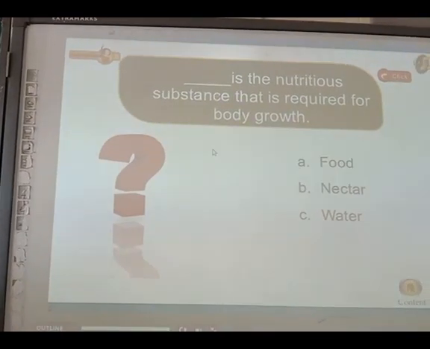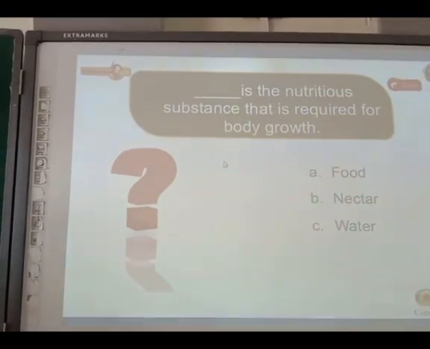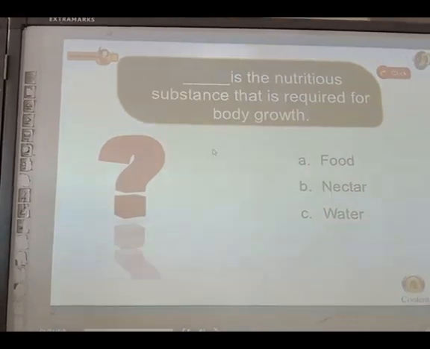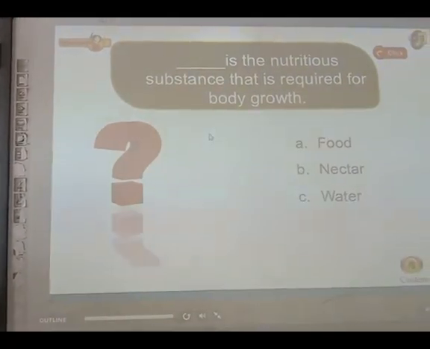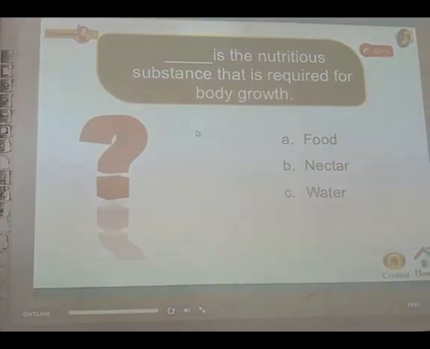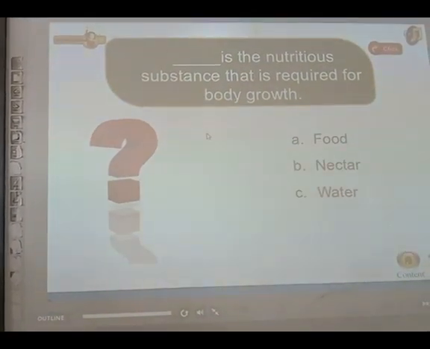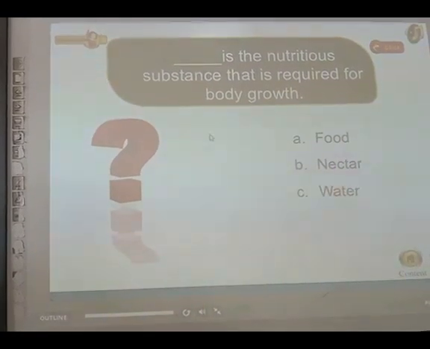It's time to test your knowledge. Answer the following question. Name the nutritious substance that is required for body growth. The options are A. Food, B. Nectar, or C. Water.